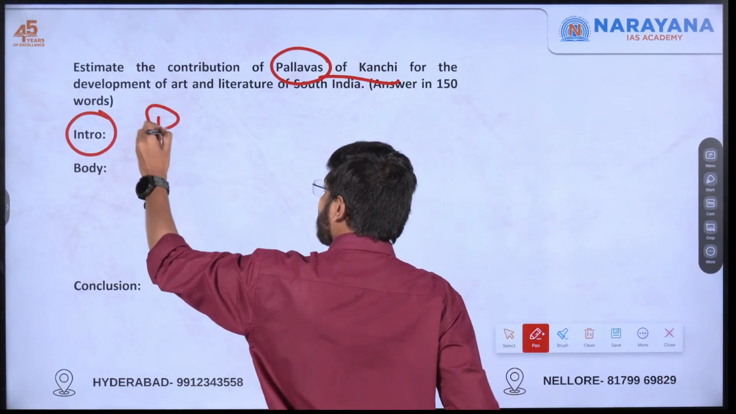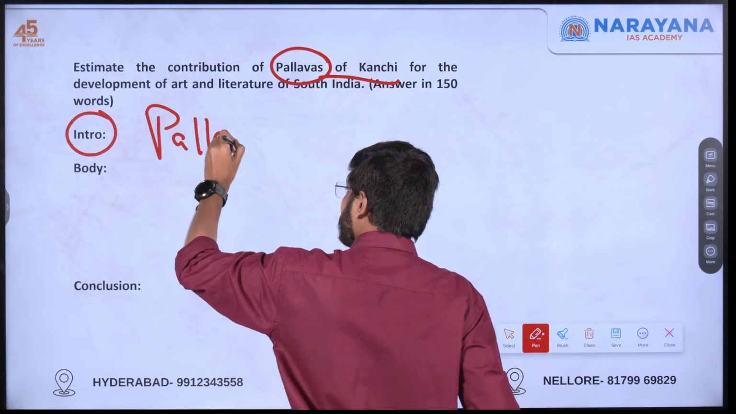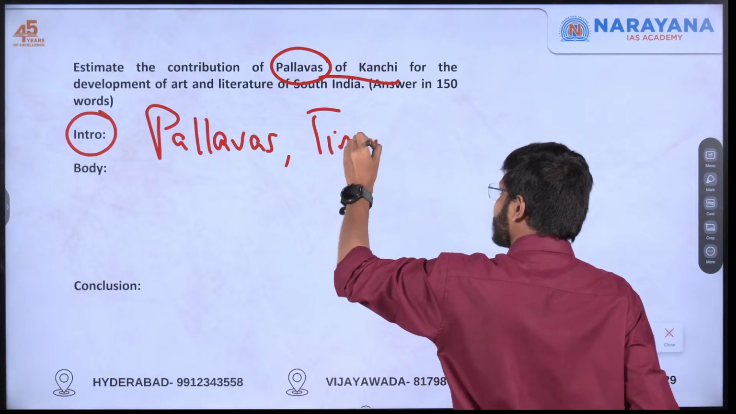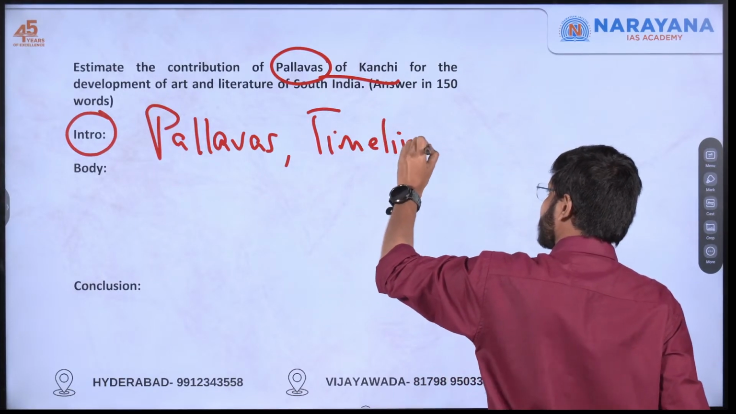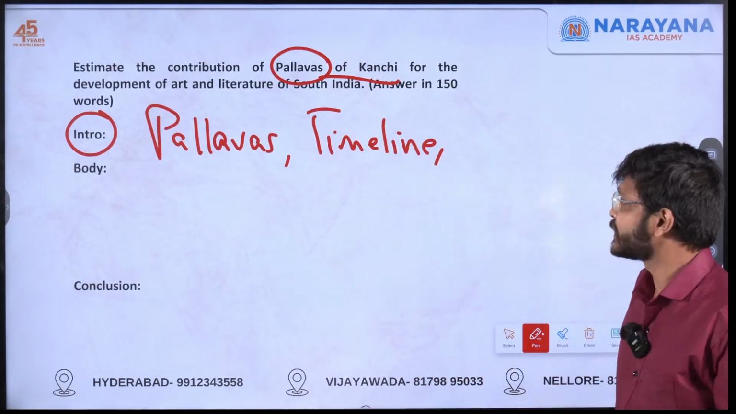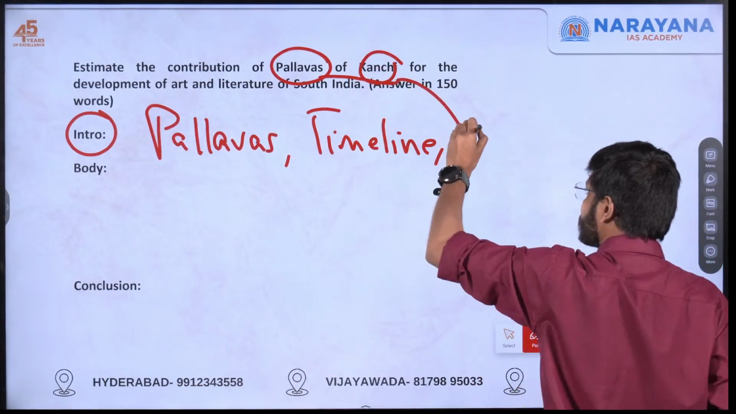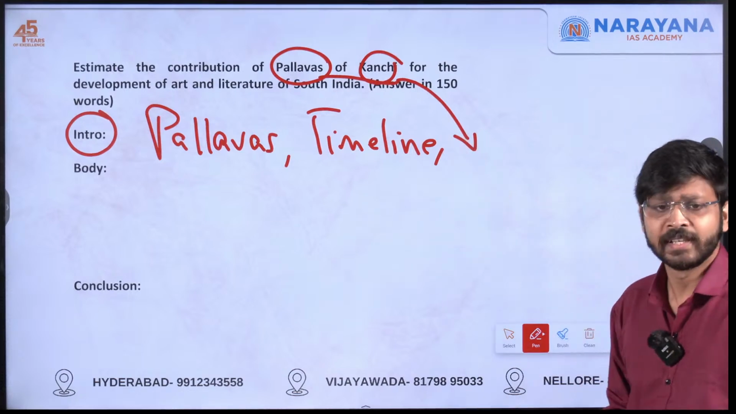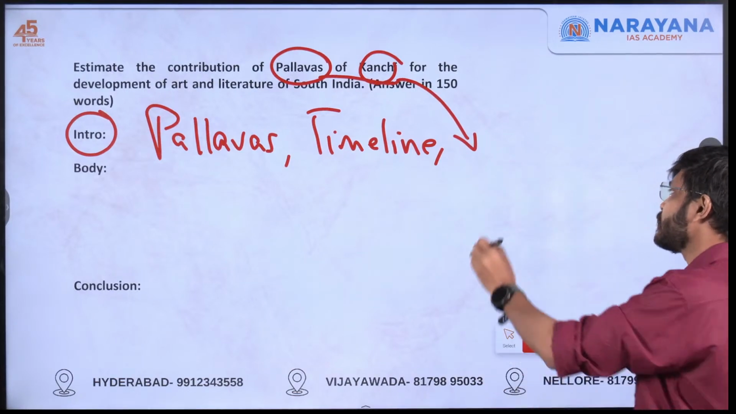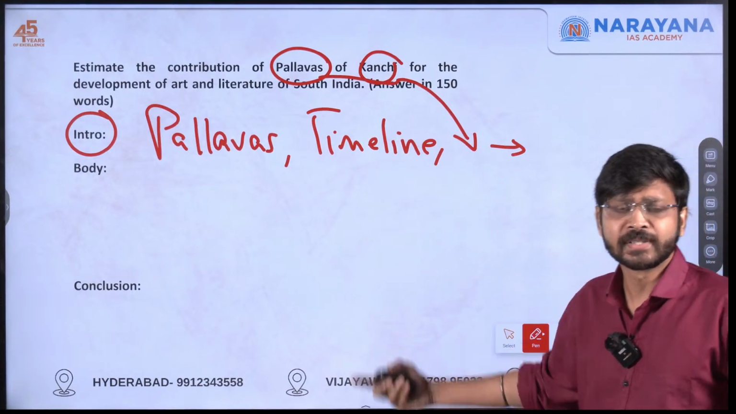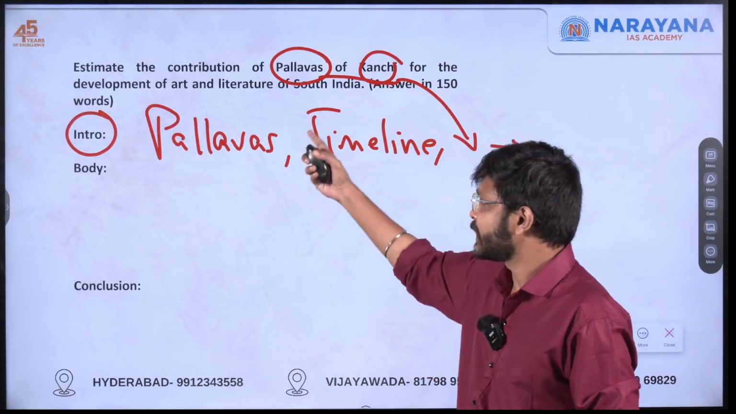Who are the Pallavas? What is their timeline? What is the timeline of the Pallavas? That we can mention. And again, the capital is also given, Kanchi. That also we have to mention here itself. And also, in short, we can add that they were great patrons of art and literature. Okay, that we can mention here.